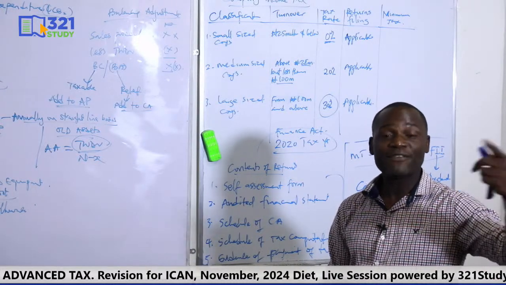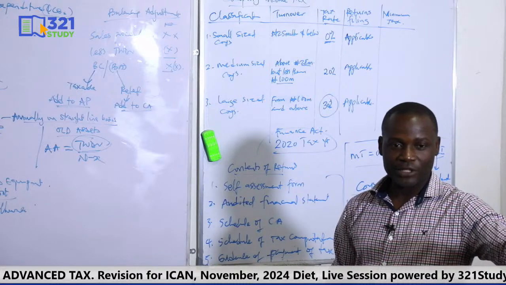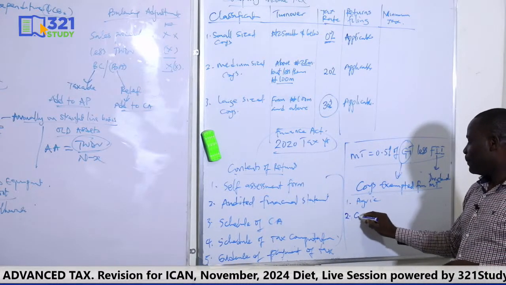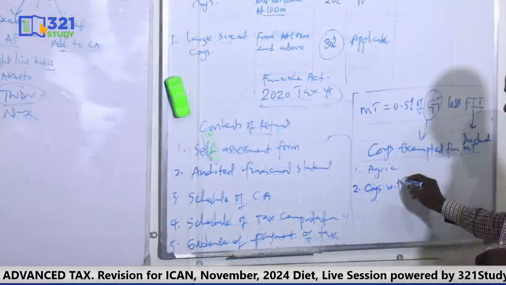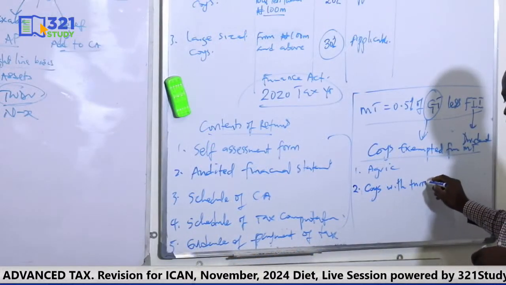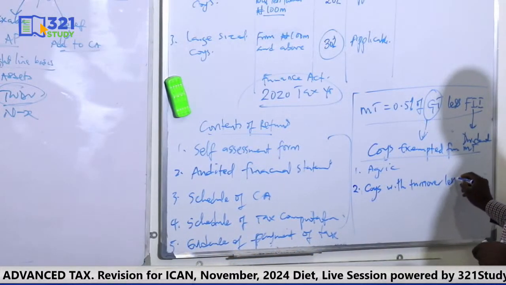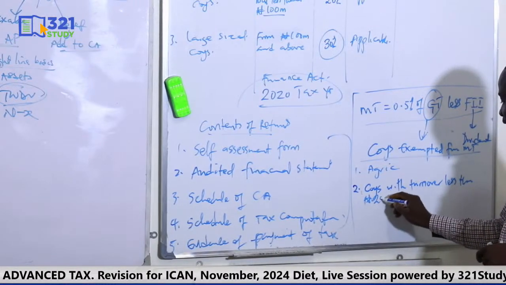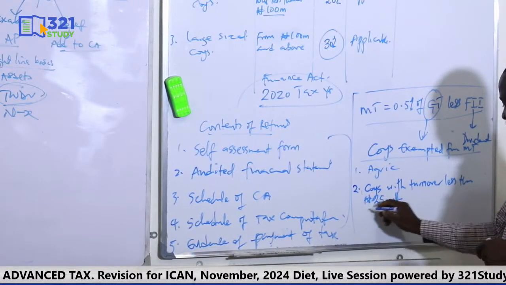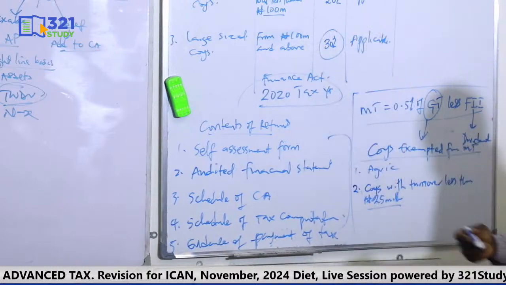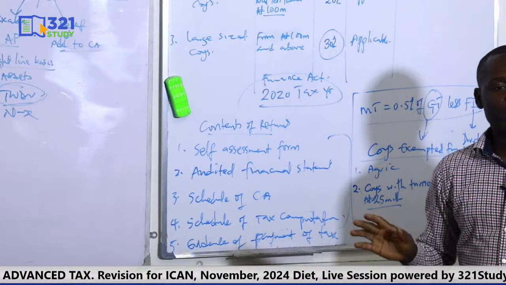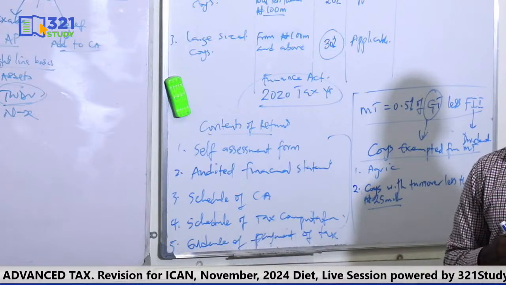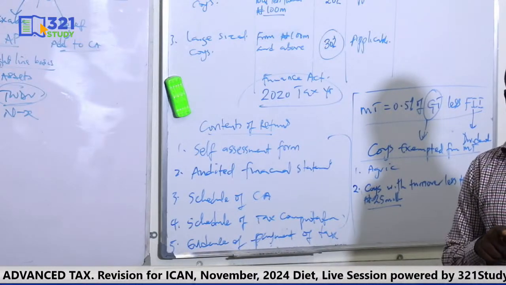Two, companies with turnover less than 25 million. Once the turnover of the business is less than 25 million, it's a small company, so don't compute minimum tax. Small companies are exempted from minimum tax. So you also need to check the turnover.